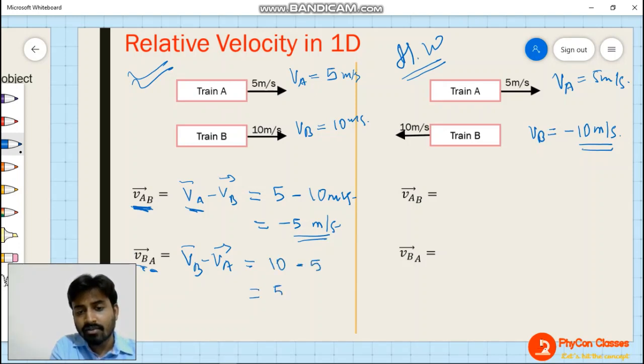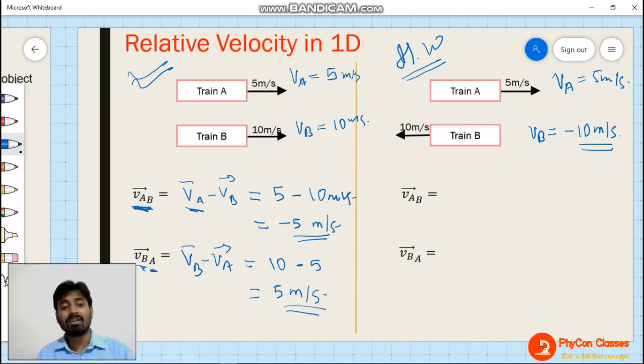So the final answer is 5 meters per second. That means if you are sitting in A and watching B, you will find that B is moving at 5 meters per second in the forward direction. Understand? So that is the conceptual thing. If you think about it more deeply, you will get the idea.